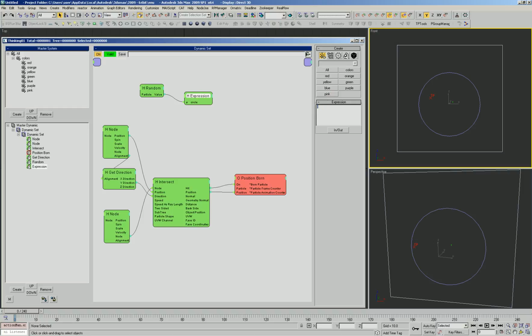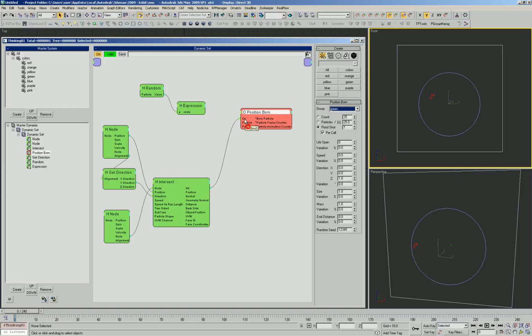So we'll create a vector here: cosine of value a, then our y component is going to be 1 because we want that always going forward, and then sine of a for the z component.